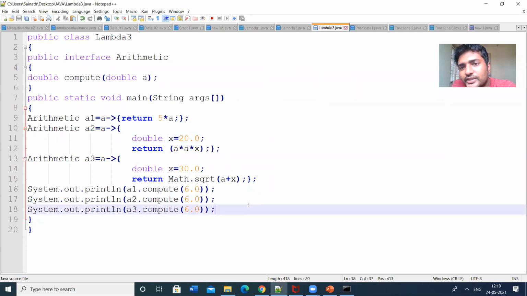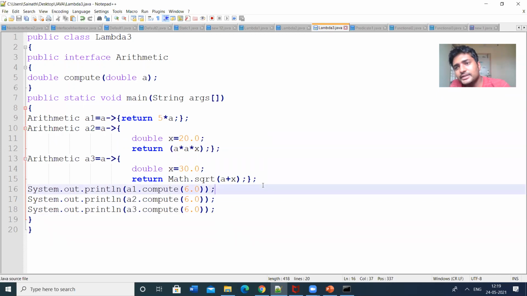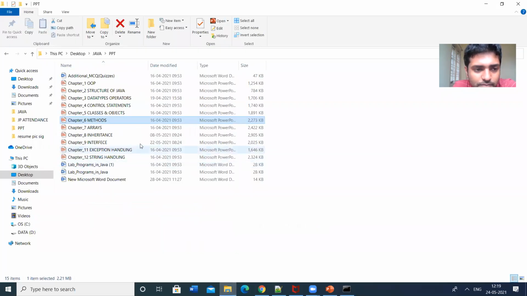So this is the usage of lambda functions. Do you have any doubts in this? Any doubts?